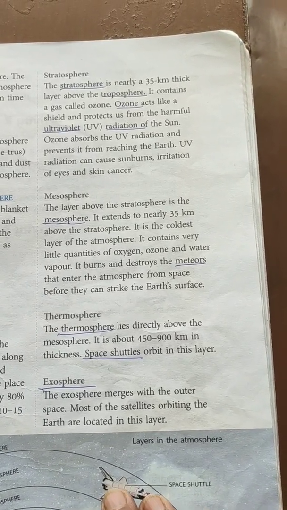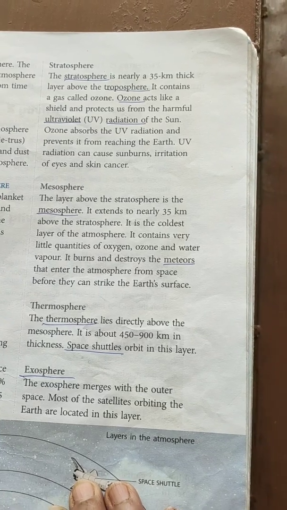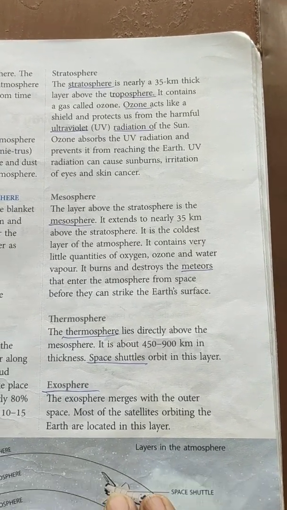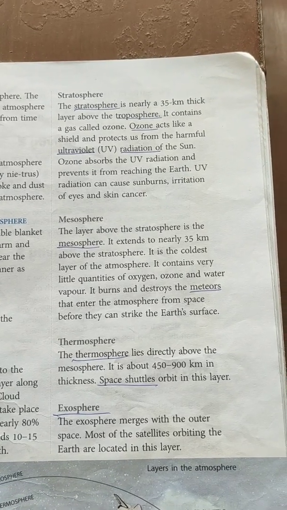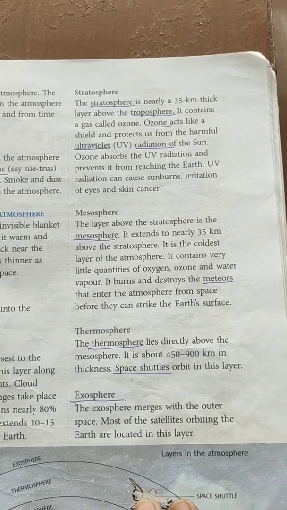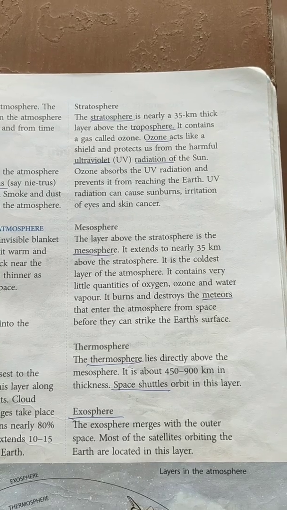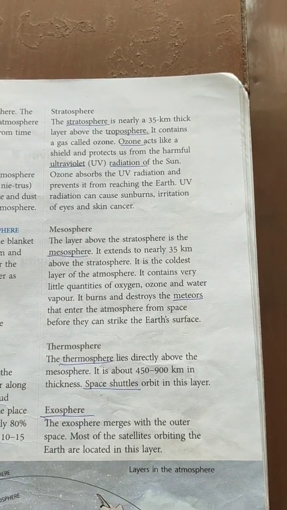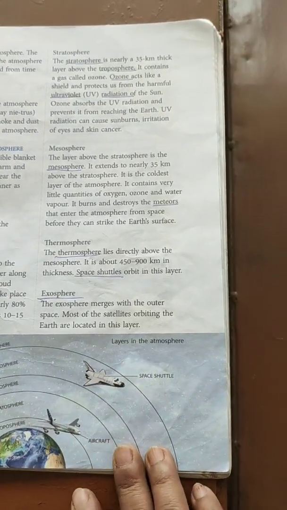Mesosphere is the third layer, in the middle, and that's why it is called mesosphere, and it is the coldest layer of the atmosphere. It contains a little quantity of oxygen, ozone and water vapor, and it burns and destroys the meteors that enter the atmosphere from space before they strike the Earth's surface.